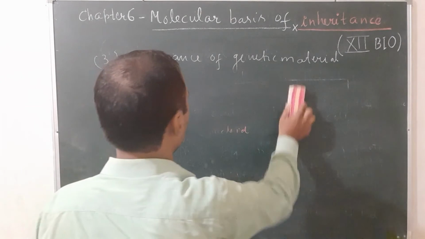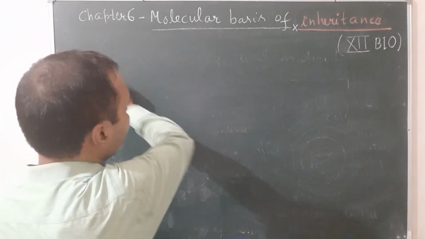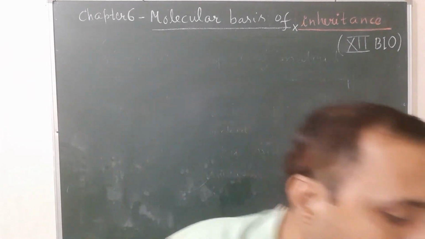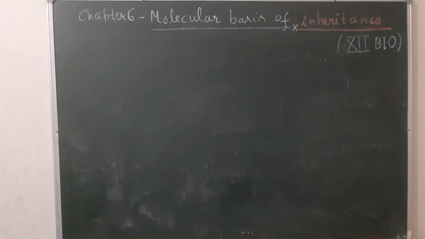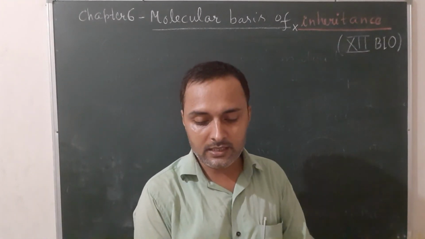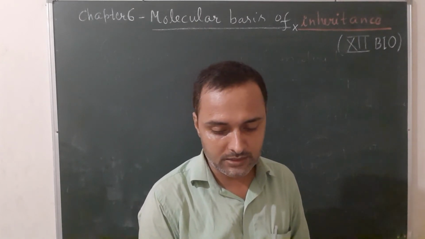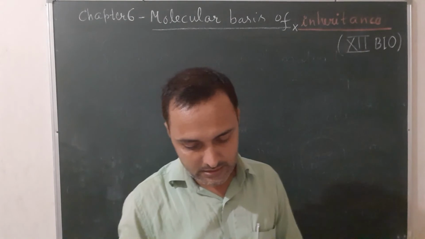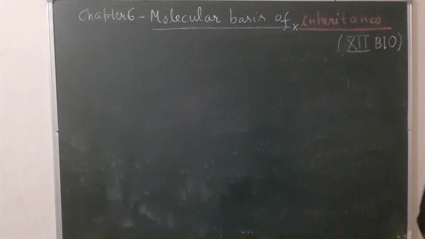Next one is the length of DNA in certain living organisms. That is given in your NCERT book, page number 96.